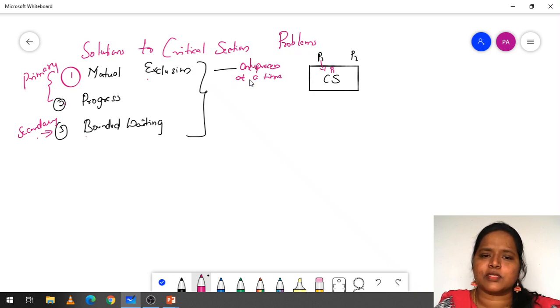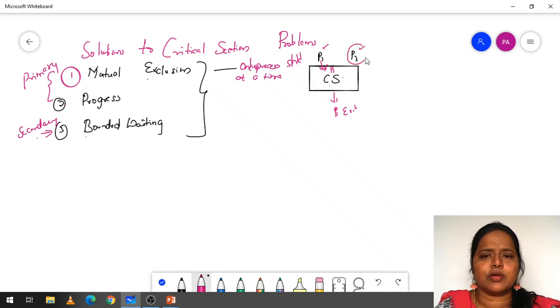So what do you mean by mutual exclusion? Only one process should enter at a time into the critical section. Here the process P1 is there, the process P2 is there. If process P1 comes first, P1 will enter into the critical section, complete its task, and then exit out of the critical section.